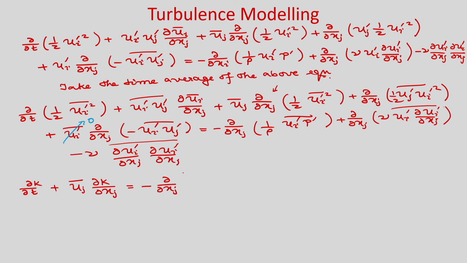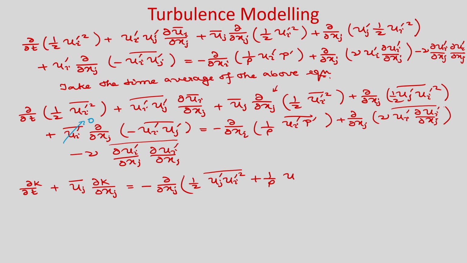What are the terms we have? So, this is one term, ½ ū_j u_i'² bar plus 1/ρ. So, this will be x_i.